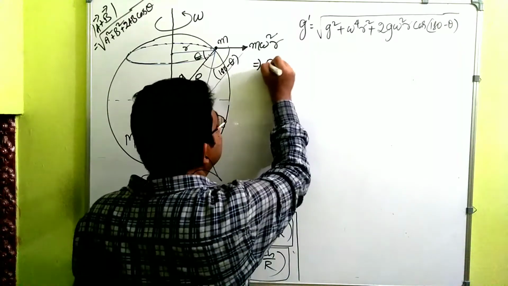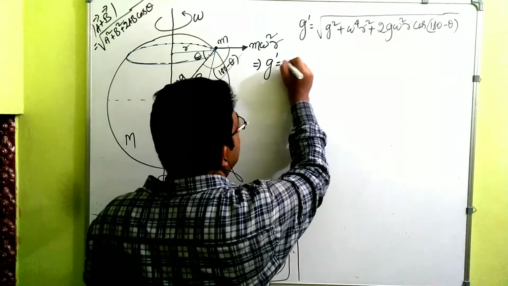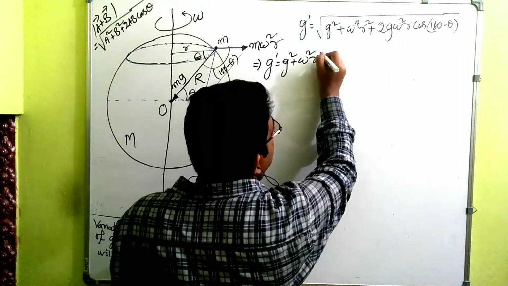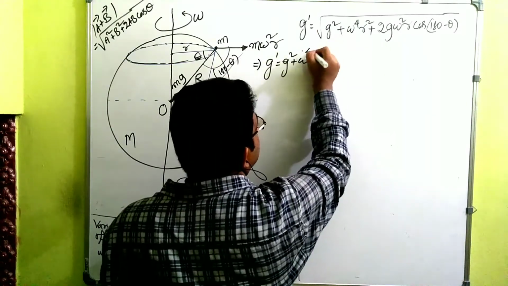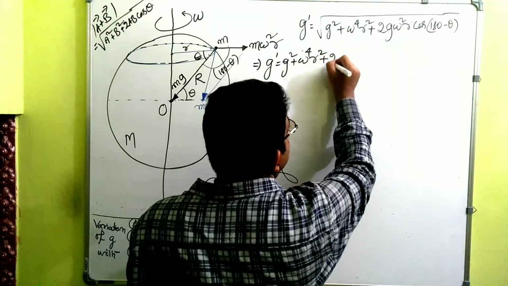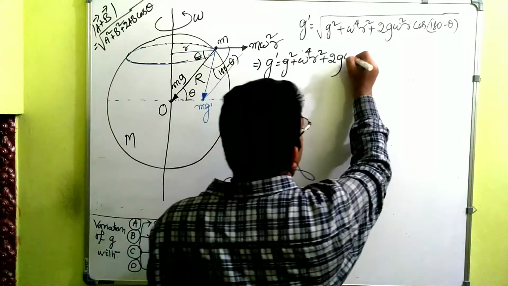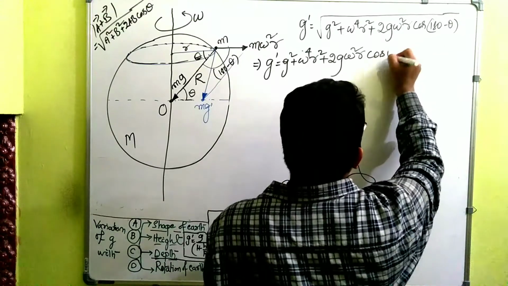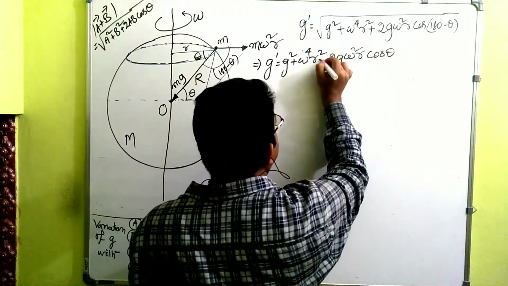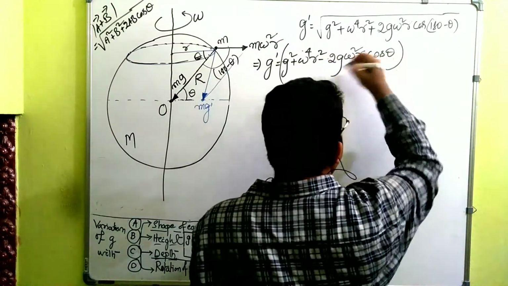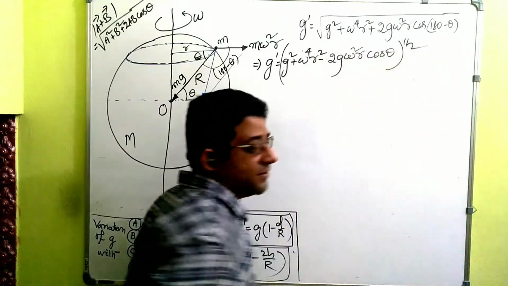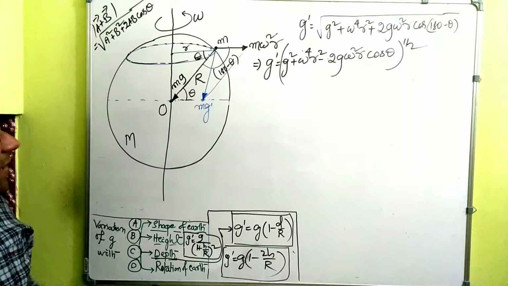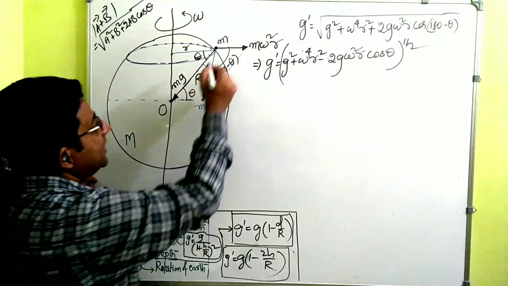So this implies that g dash is equal to g square plus omega fourth r square plus 2g omega square r cos 180 minus theta, which is minus cos theta, so this became minus, and the whole root under this much was there, so power half I have it. Is it absolutely clear? Now see some simple geometry.